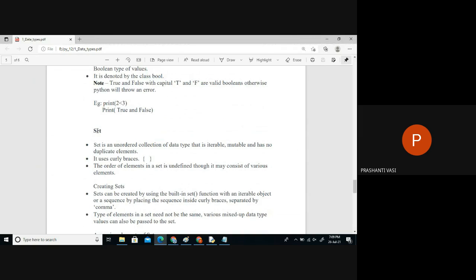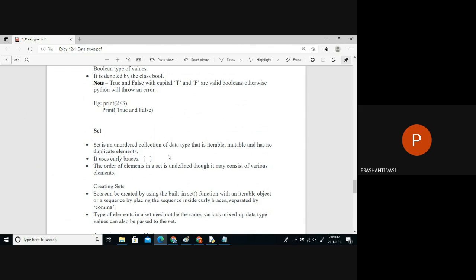Next data type is set. A set is a set of data, meaning no duplicates. We say a set of books or something, so we don't want any duplicates. So we can say a collection of unique values is called a set, and the symbol used for that is curly braces.